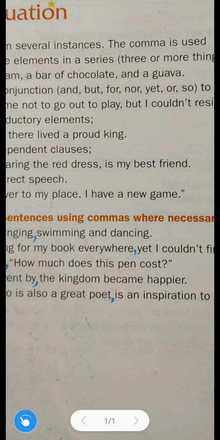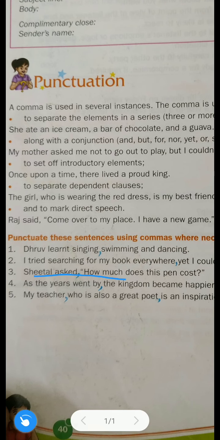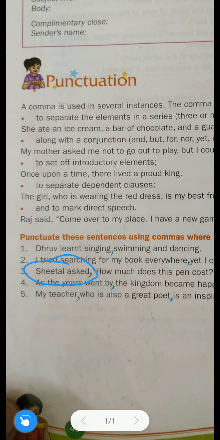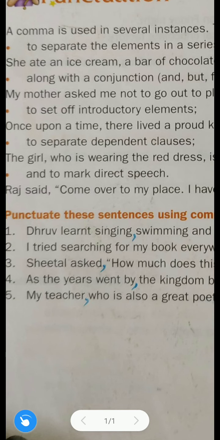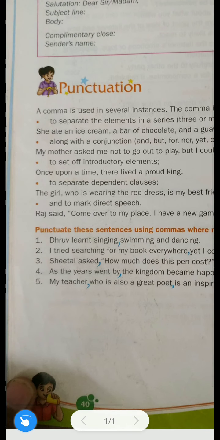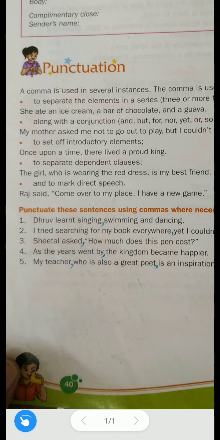Now this is a direct indirect speech example. Just remember, this is the type of direct speech sentence. The remaining part of the sentence is given in double inverted commas, and this is the reporting verb. So as per our rule we used a comma after the reporting verb. Sheetal asked, comma, before the double inverted comma part starts. Understood? We have already discussed this. Just remember this from a knowledge point of view, because that grammar topic, direct indirect speech, is not there in your syllabus.